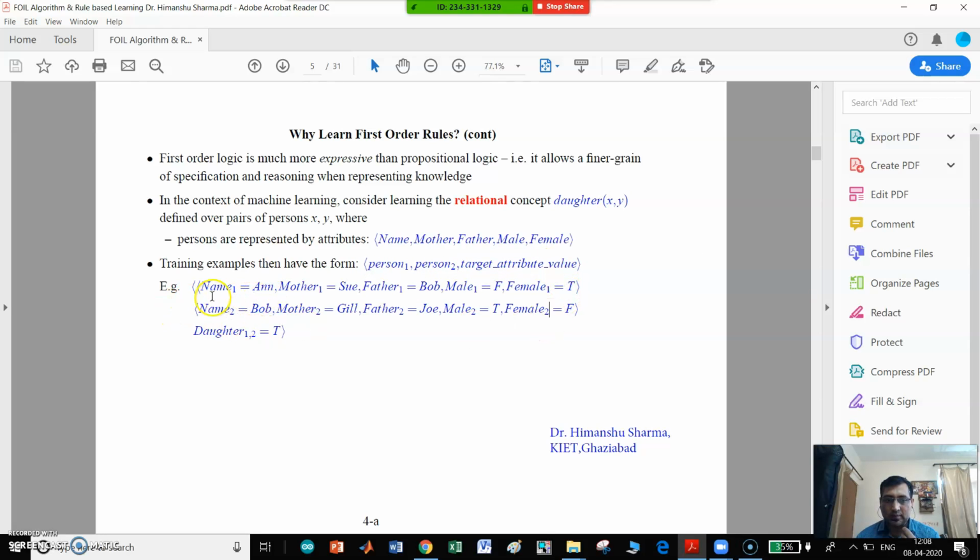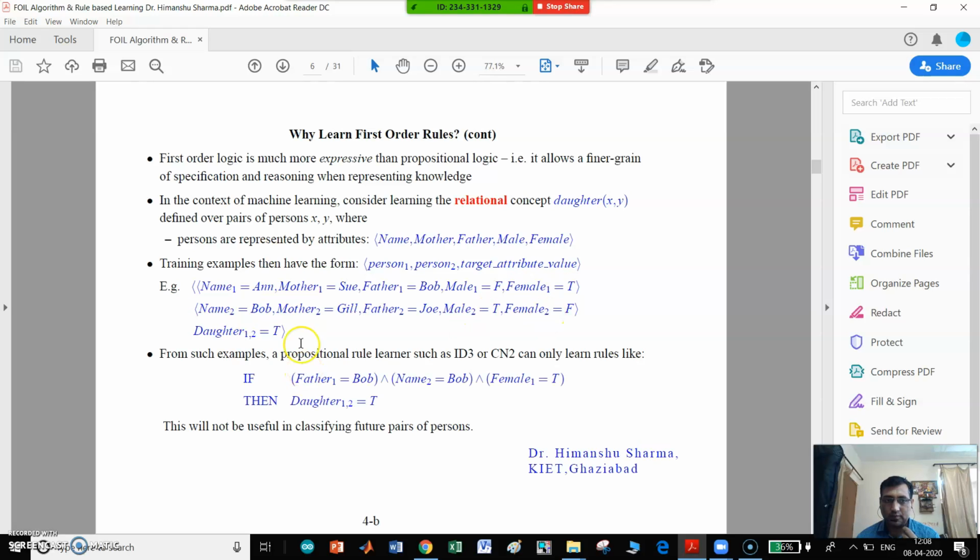For example, name 1 is Ann, mother name is Sue, father name is Bob, and male 1 is equal to false and female 1 is equal to true. Similarly, the second attribute is given.